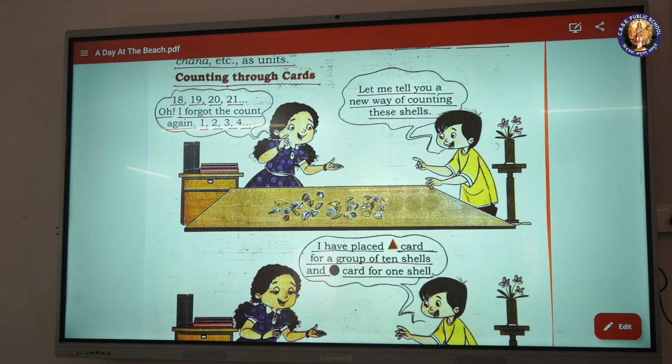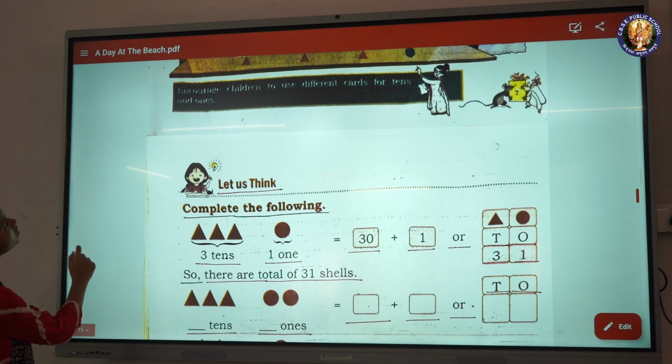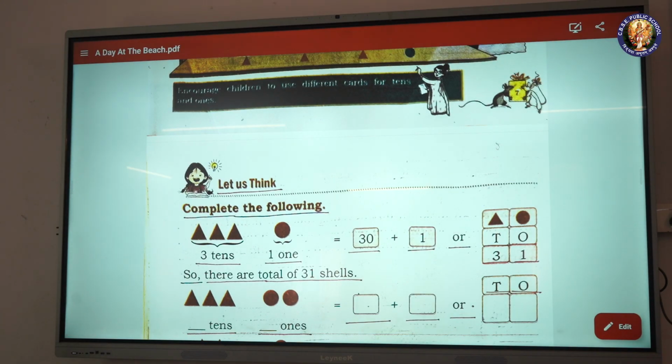Let me tell you a new way of counting these cells. I have placed a triangle card for a group of 10 cells and a circle card for one cell. Encourage children to use different cards for tens and ones.